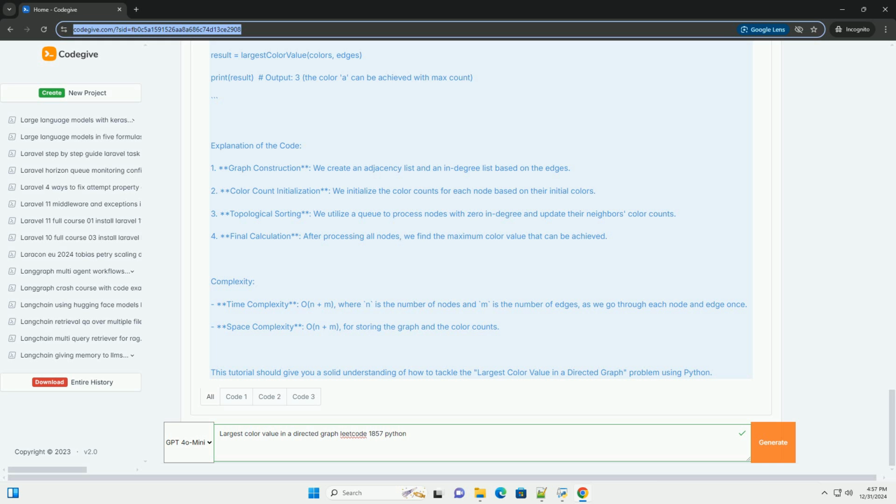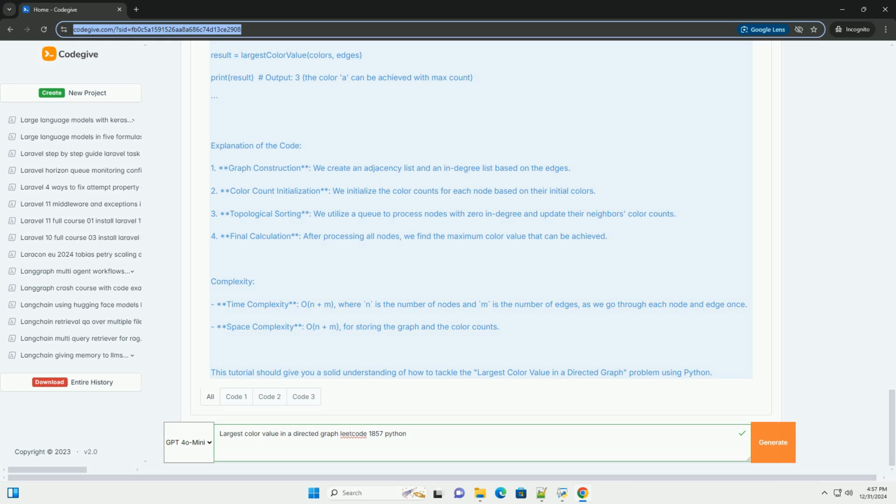Colors = "abaca". Edges = [[0, 1], [0, 2], [1, 2], [2, 3], [3, 4]]. result = largest_color_value(colors, edges). Print result. Output: 3, the color can be achieved with max count.